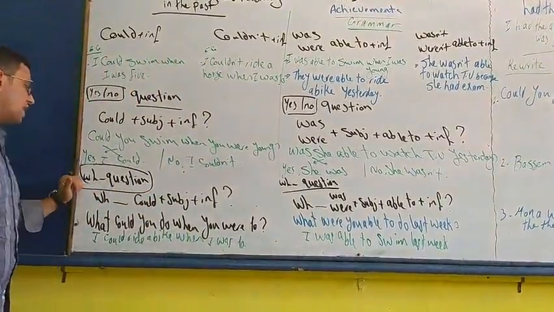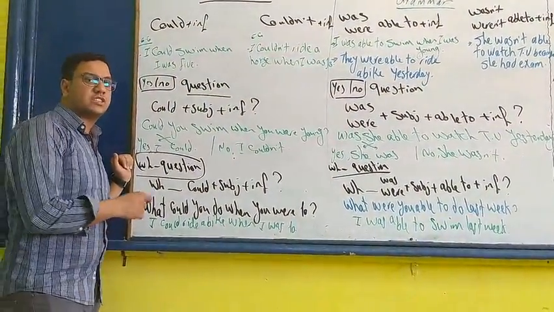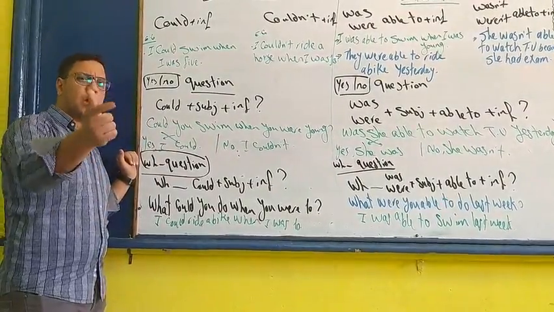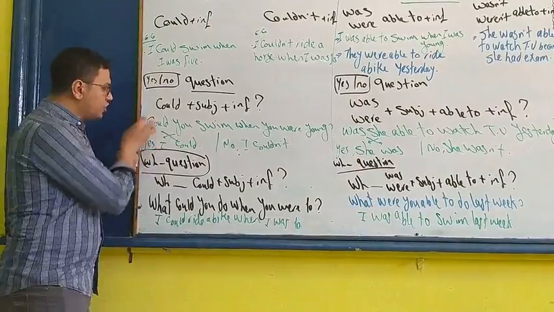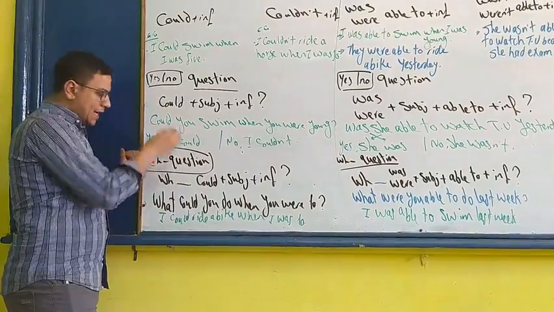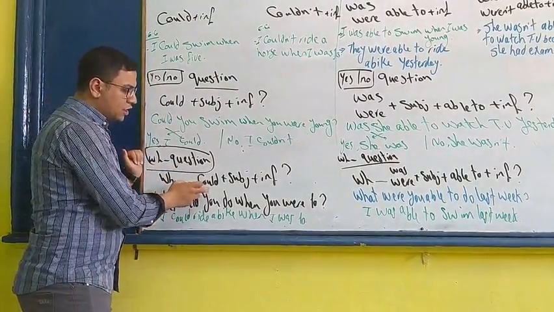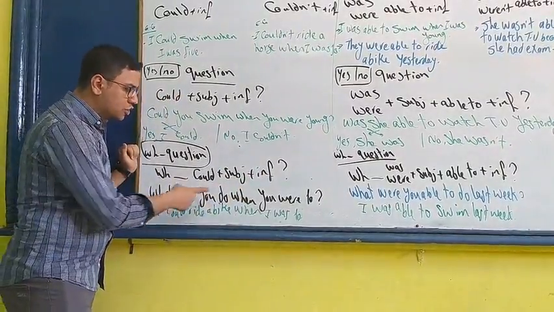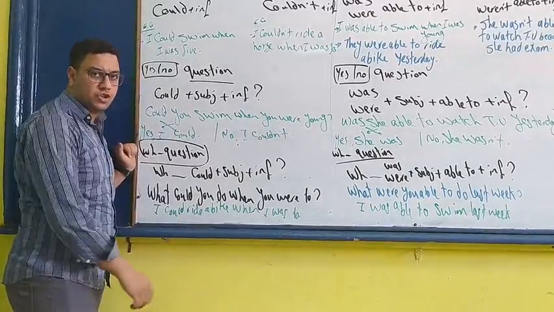Let's look at the WH question, how to make a question that has a WH word, like what, where, who, why, or anything. We just put the WH word at the beginning, then could, then the subject, then the infinitive. For example, what could you do when you were 10?